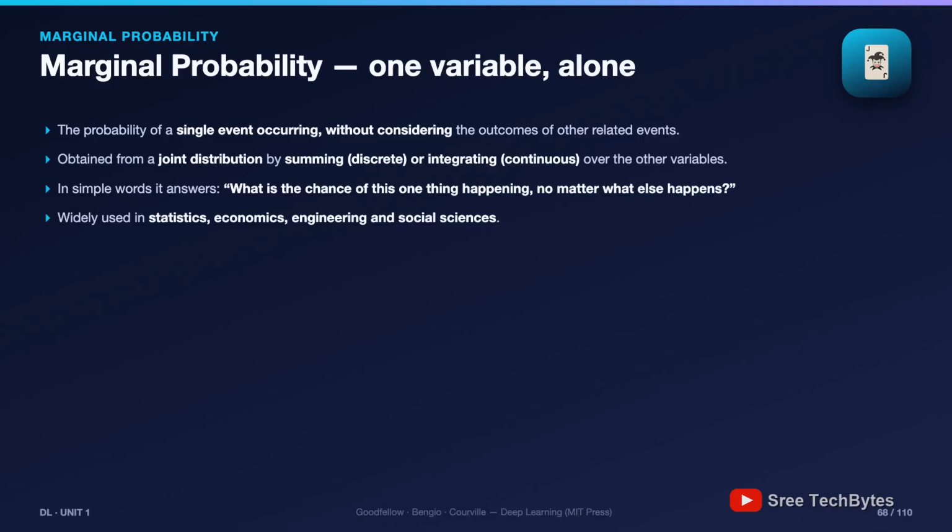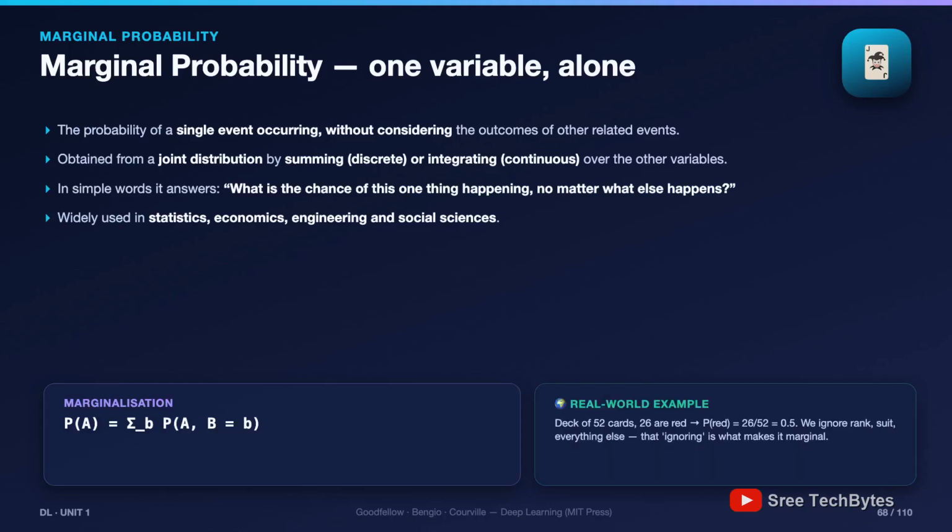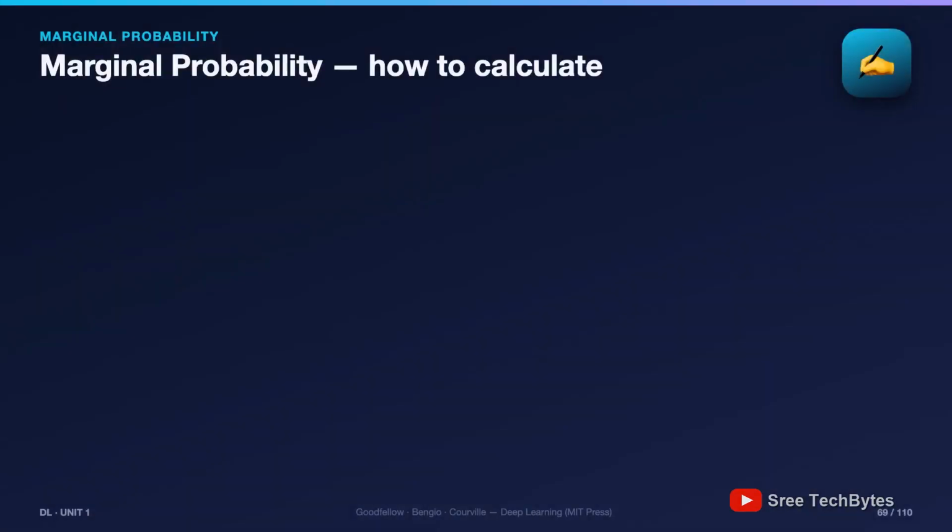That act of ignoring is what makes it marginal. Where's the funny name from? Picture a joint probability table, rows for one variable, columns for another. Sum each row and write the totals in the margin of the page. Those margin numbers are the marginal probabilities. The name is literal. The formula on the slide says the same thing: to forget variable b, sum over everything b could possibly be. Discrete case, sum. Continuous case, integrate. Same idea.